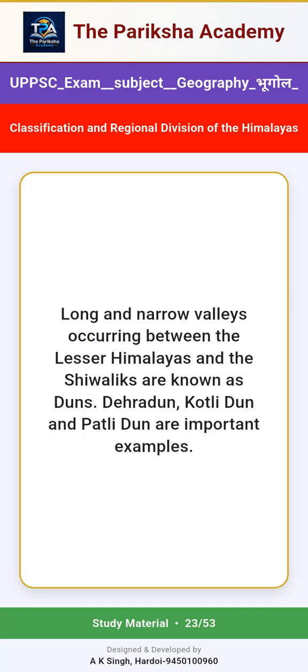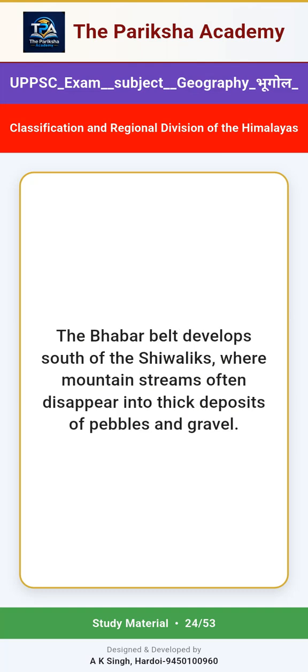Long and narrow valleys occurring between the Lesser Himalayas and the Shivaliks are known as duns. Dehradun, Kotli Dun and Patli Dun are important examples. The Bhagar belt develops south of the Shivaliks, where mountain streams often disappear into thick deposits of pebbles and gravel.